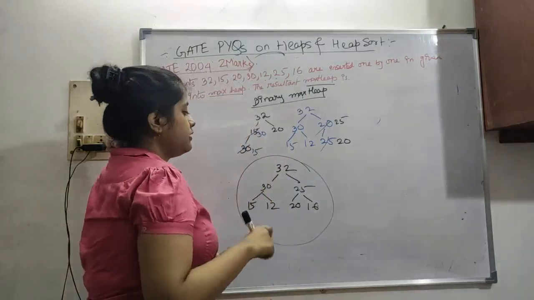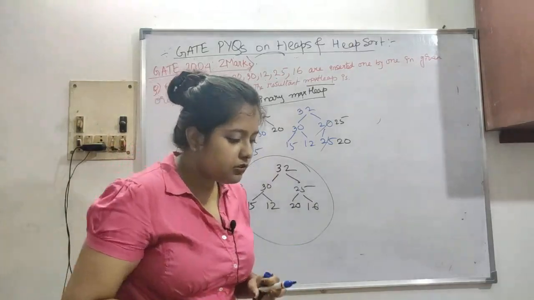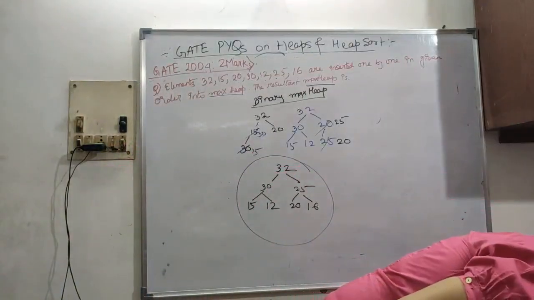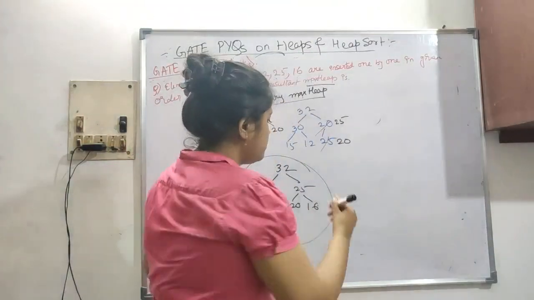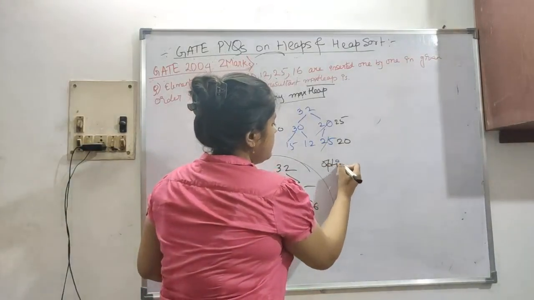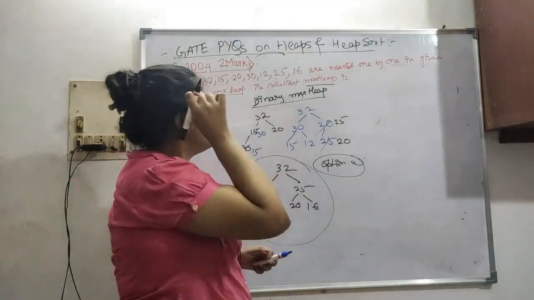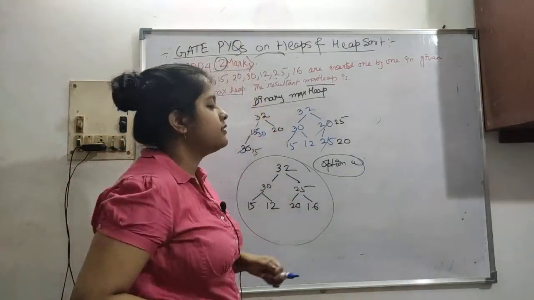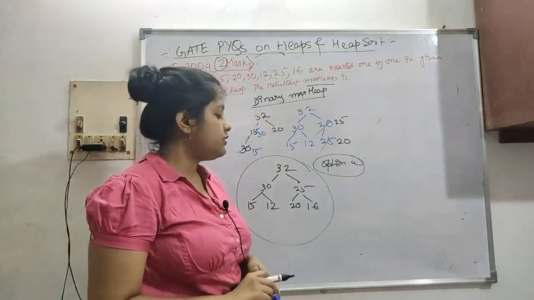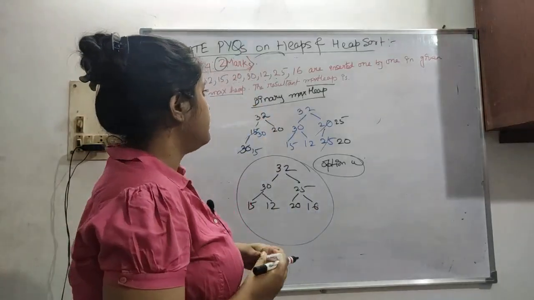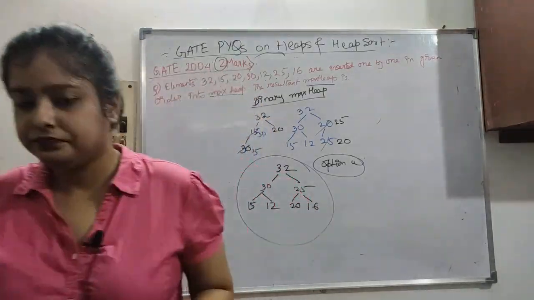So we have to check the options. Which one option is correct? Option A. Okay, so option A is our correct option. So by this we can see how easily you can get 2 marks. It is a very basic question, nothing much to do about it. Okay. So now move on to the next question.